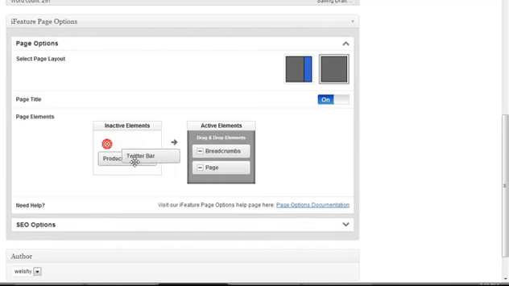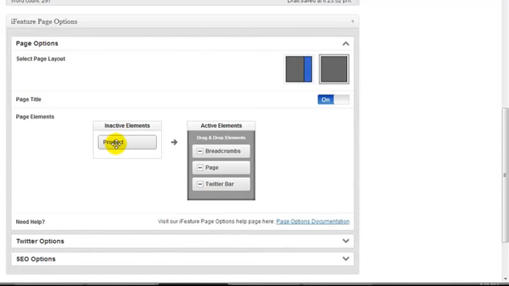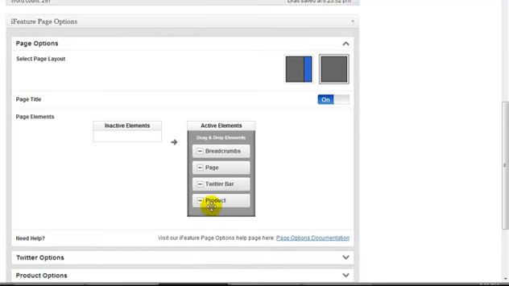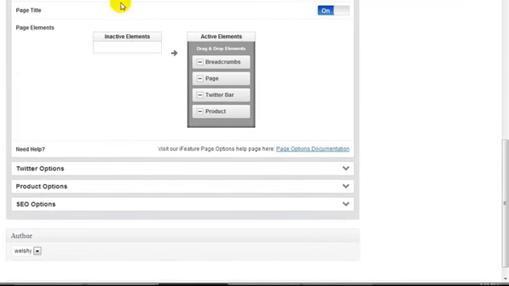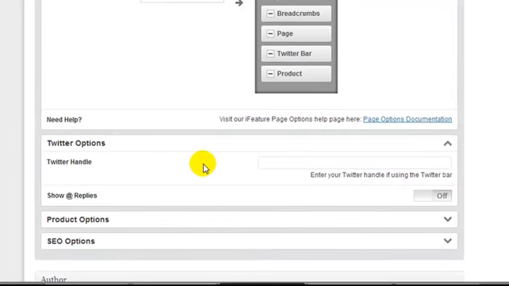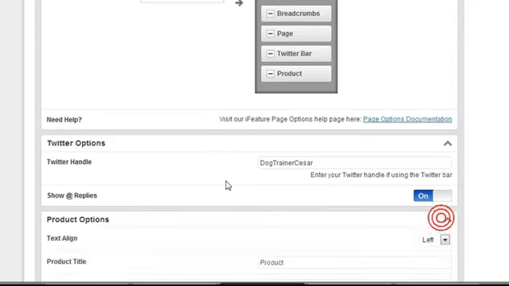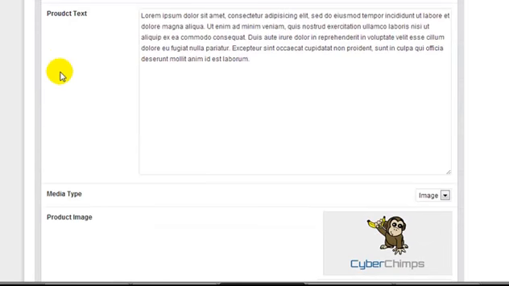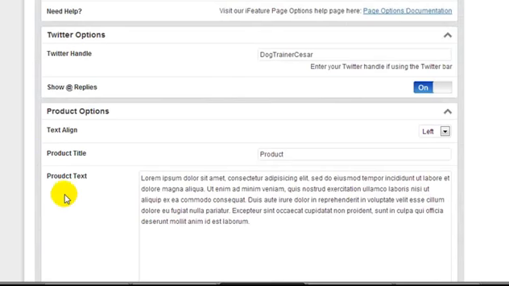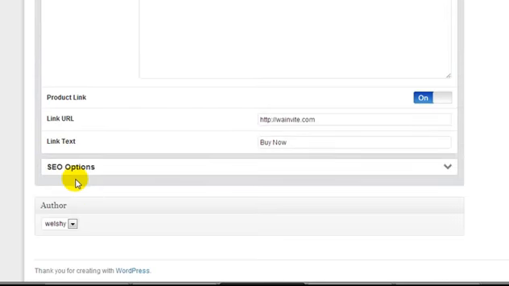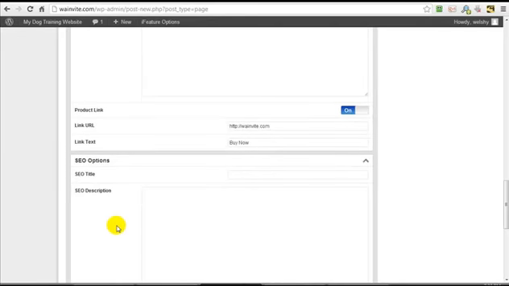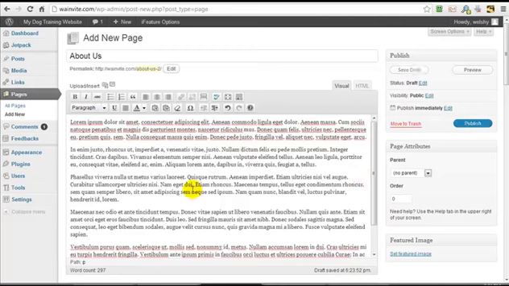And here, if we want to have the Twitter bar seen and a product option visible, we can drag those to our active elements. Now for Twitter, we just enter in our Twitter handle, and I believe that was Dog Trainer Caesar. Show at replies, sure, we'll turn that on. Product options, again, if we wanted to add something here, it doesn't have to be a product, it can be anything. The SEO options, like I pointed out before, I recommend you use the all-in-one SEO plugin. That's how we set up our page.